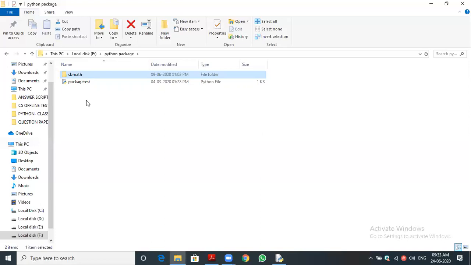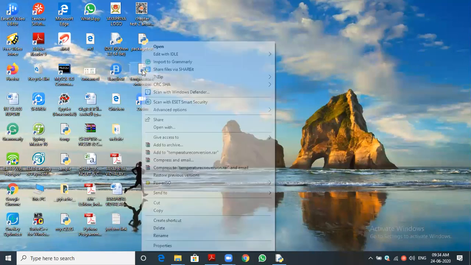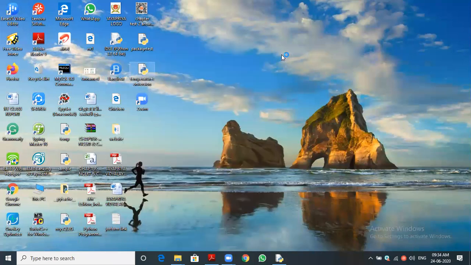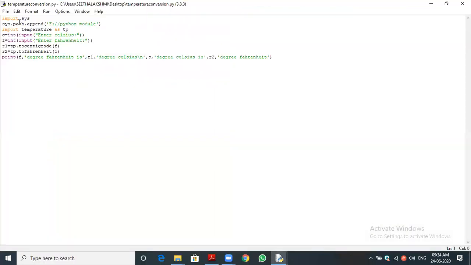Simply we can write import module name, we can import it. Suppose the module is present in another location, how to open it? I will show an example. You can see the temperature program. Do you know, no? Last class we have seen. Temperature conversion is a program name. Temperature is a module name. You can see in the third line, temperature is a module name.